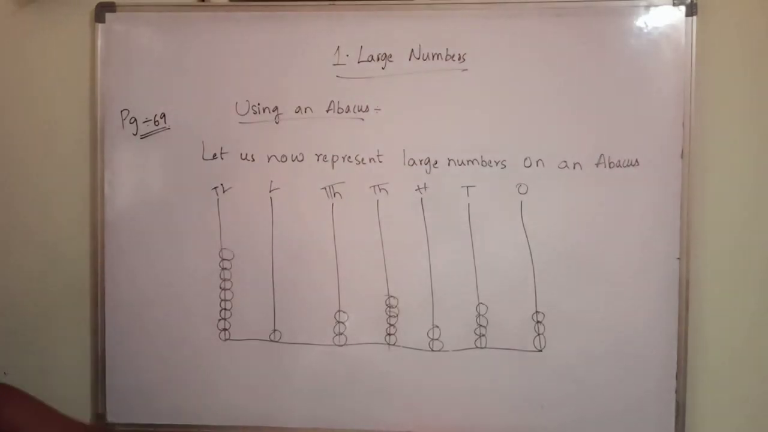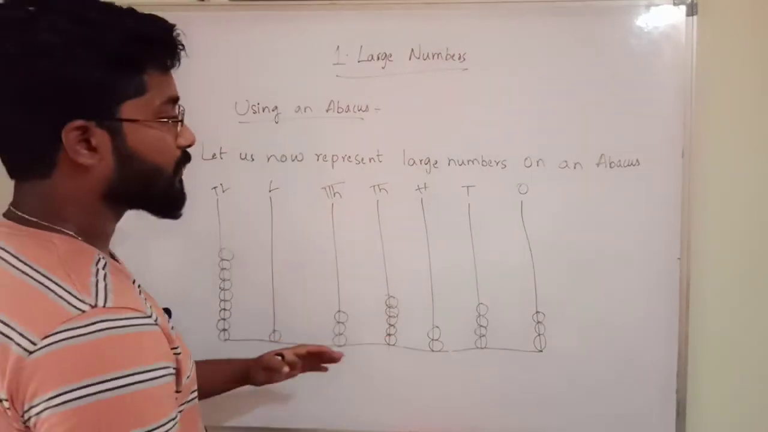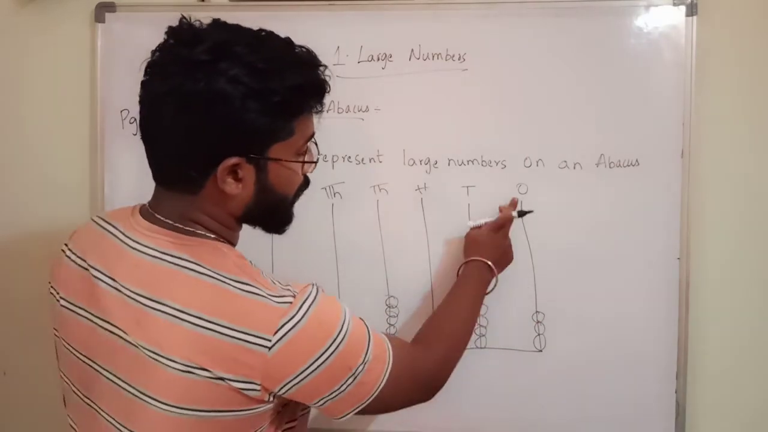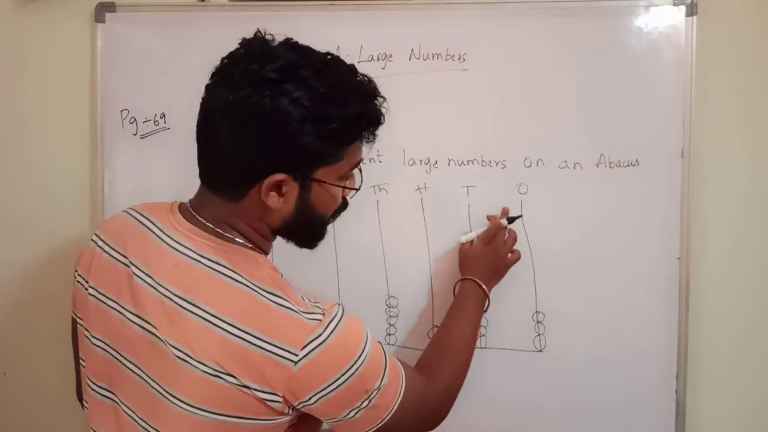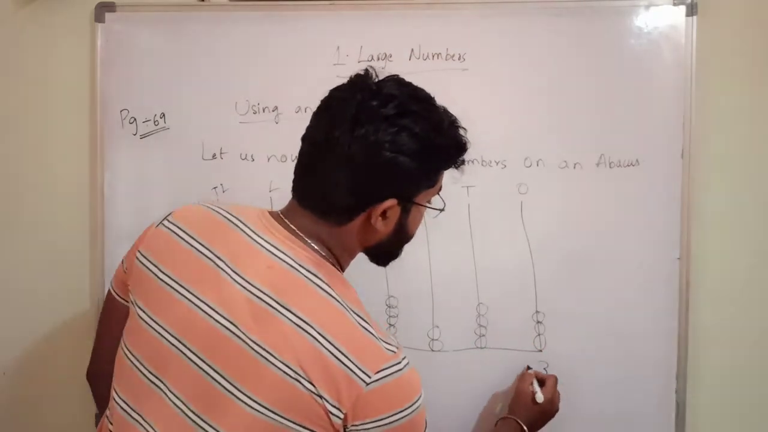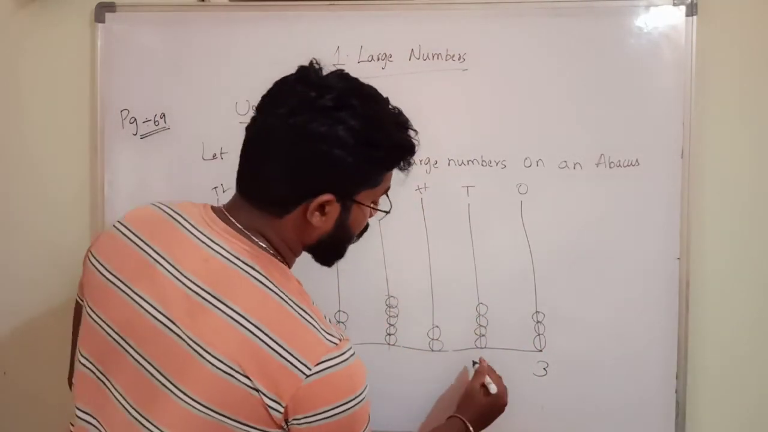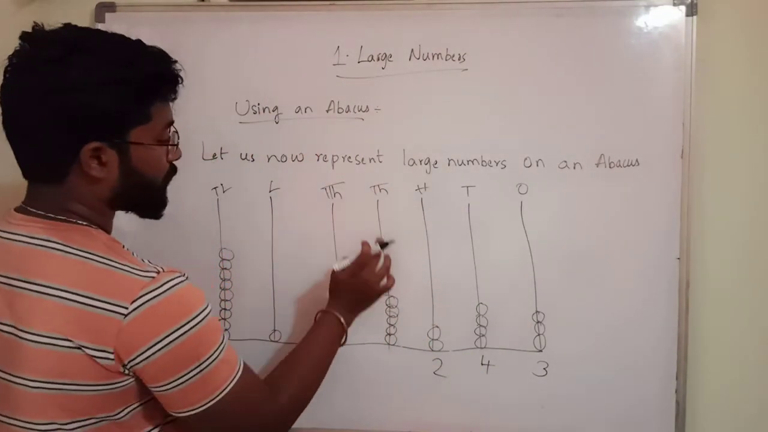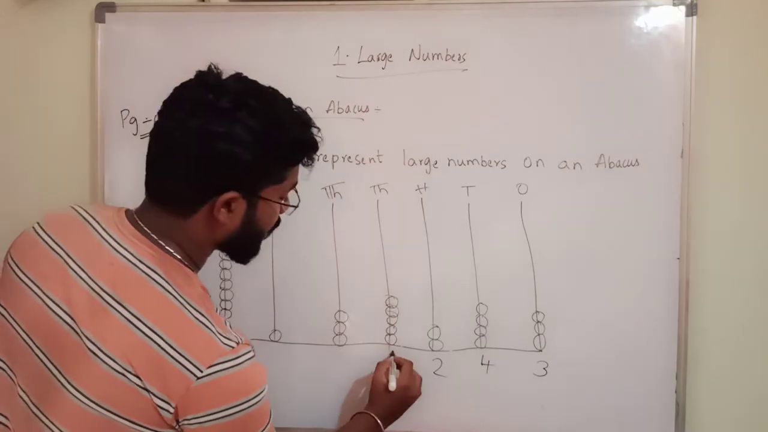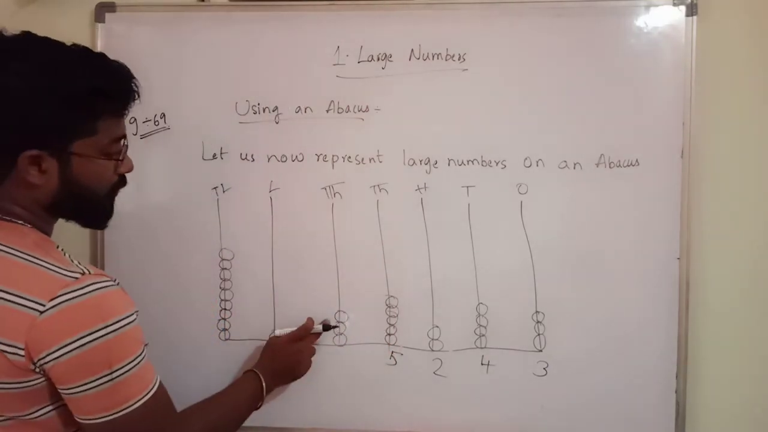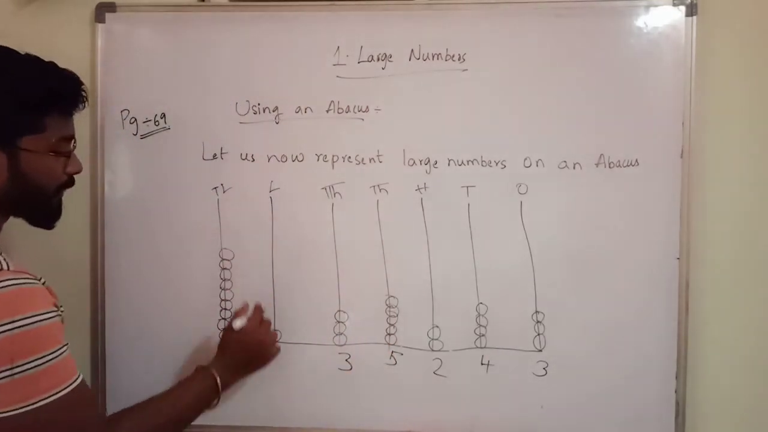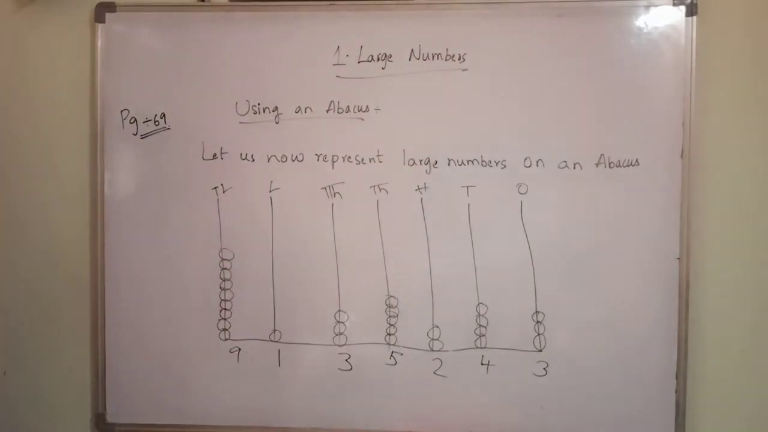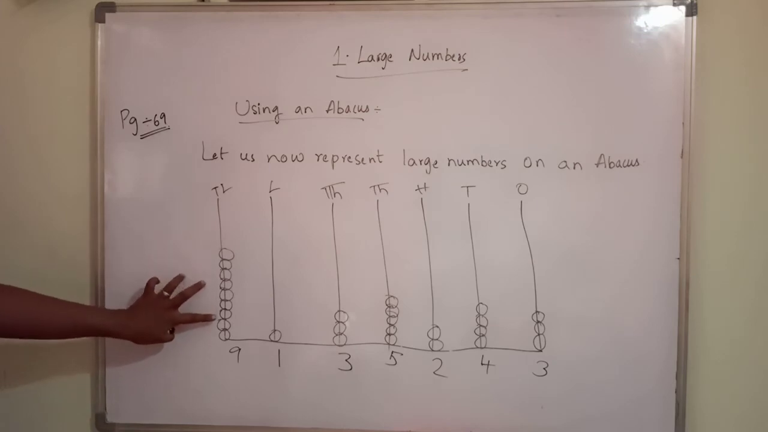Okay, so if you want the number, just write the number of beads below the rod. In the ones rod 1 2 3, 3 beads. In the tens rod 1 2 3 4, 4 beads. In the hundreds rod 2 beads. In the thousands rod 5 beads. In the 10,000s rod 3 beads. In the lakhs rod 1 bead. In the 10 lakhs rod 9 beads.